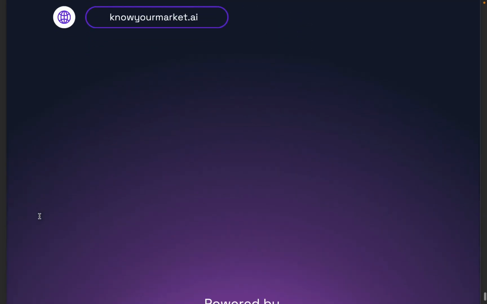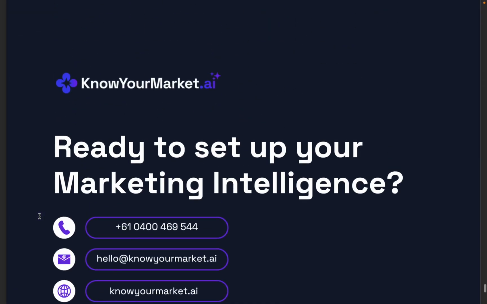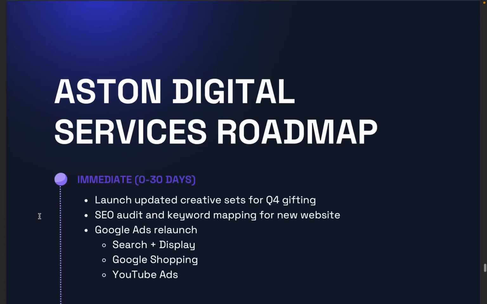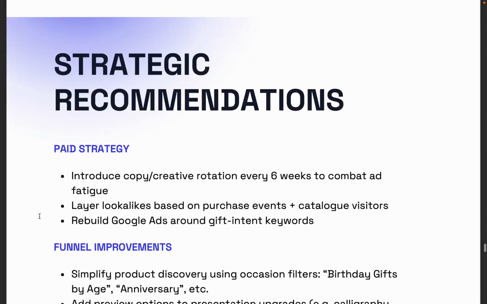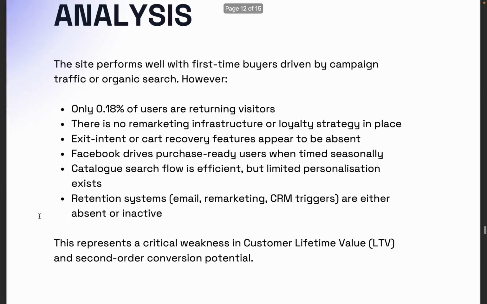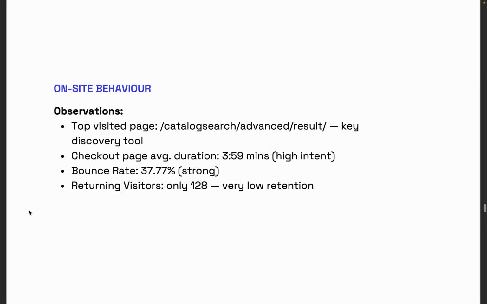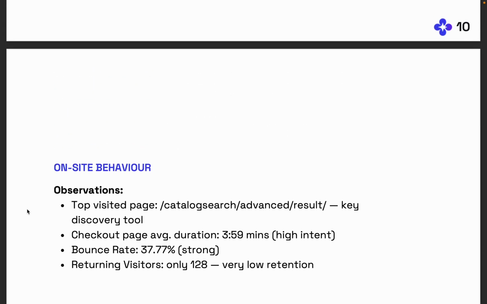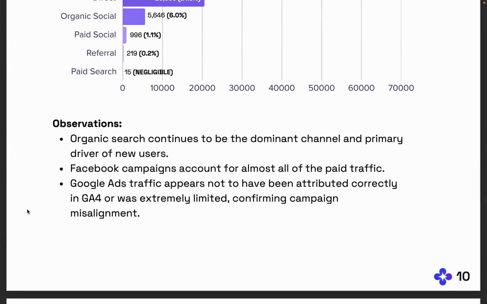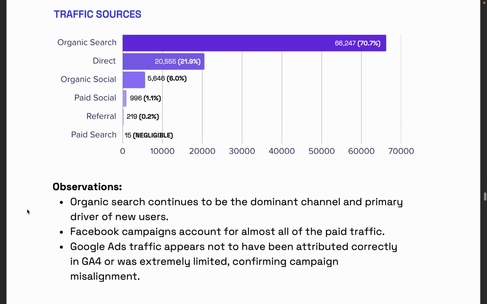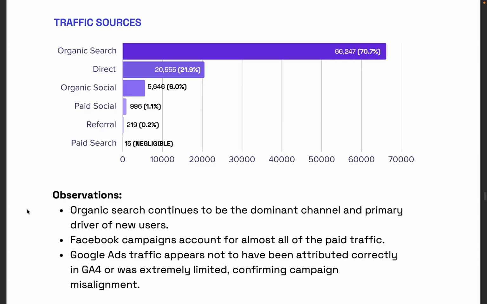What I'd like you to take away from today's overview of this report is the fact that all of this insight and all of this analysis was done by an AI tool set based off reams and reams of data that it consumed in seconds and generated an output here that really rivals anything a human could do over the course of days and weeks, let alone seconds.